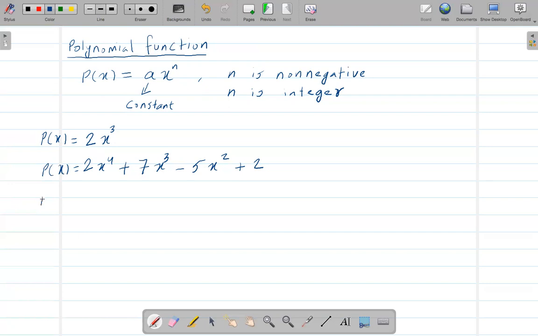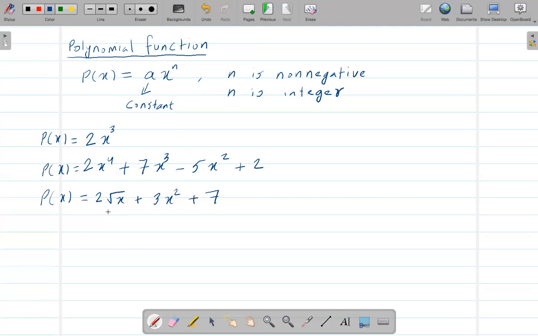But can we say 2 times square root of x plus 3x squared plus 7, something like this, is a polynomial? No, right? Because now we have a square root of x, and using this concept that n should be a non-negative number and it should be an integer.